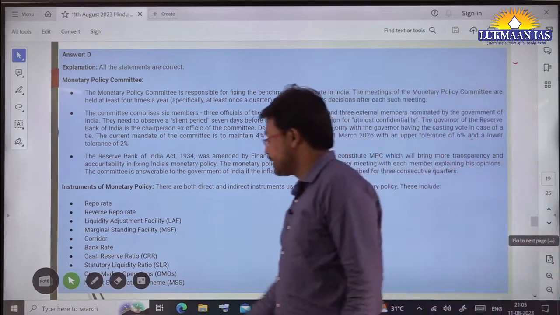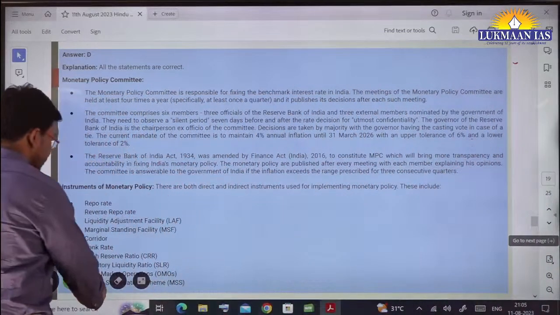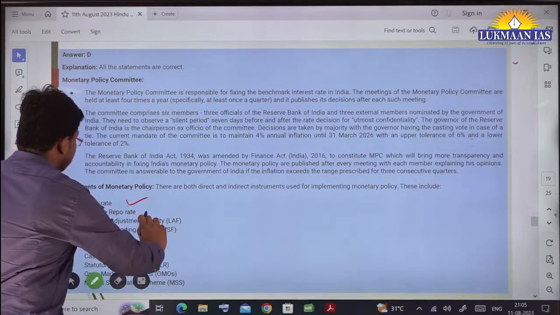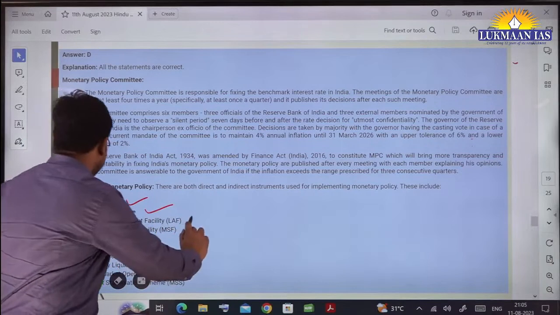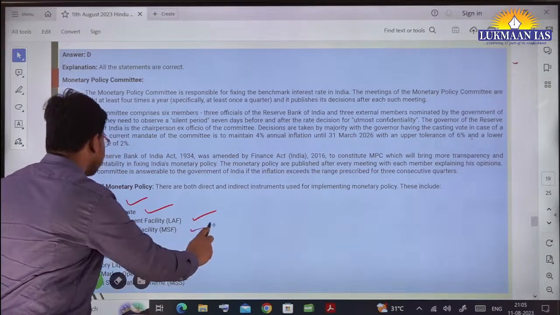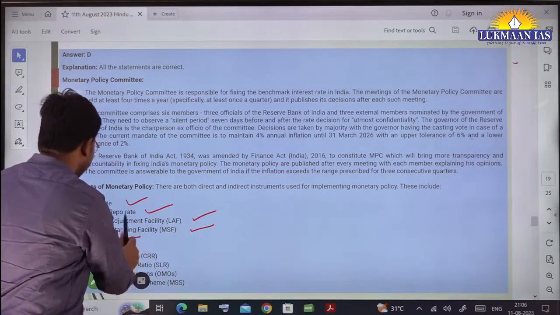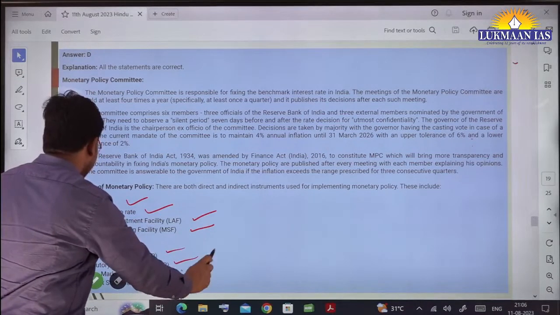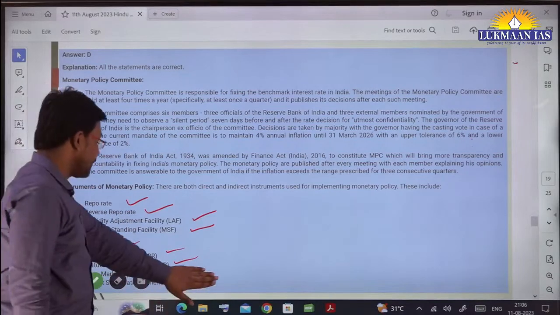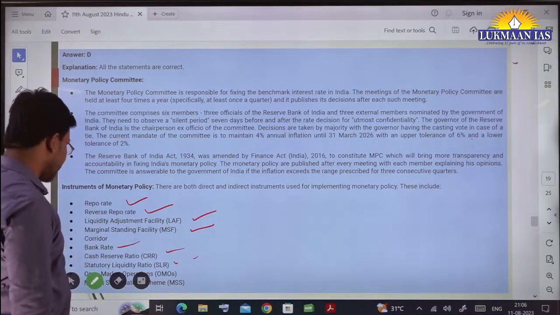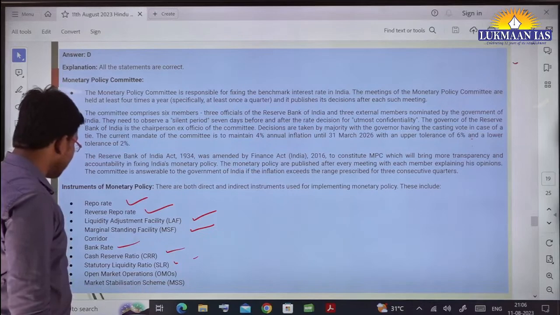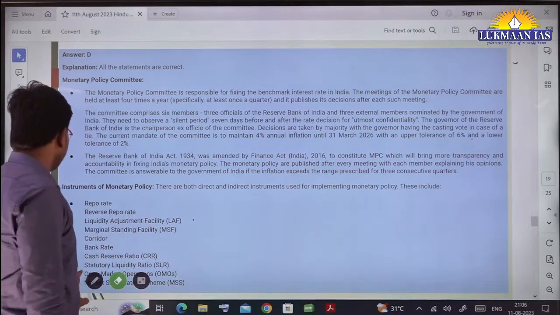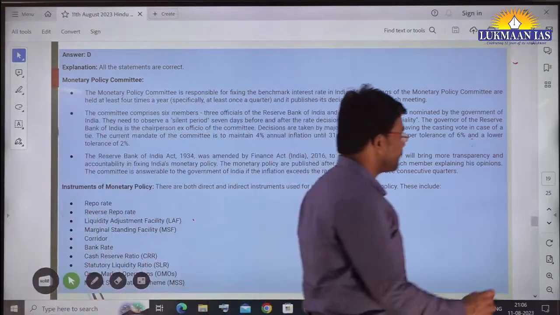We have also talked about the instruments of monetary policy. What are the instruments that they tweak? In Monetary Policy Committee decisions, they can change the repo rate, reverse repo rate, the liquidity adjustment facility, marginal standing facility, and the bank rate also. They can change the cash reserve ratio, statutory liquidity ratio. They can also take decisions related to open market operations and the market stabilization scheme. So these are the things that are looked after by the Monetary Policy Committee of the Reserve Bank of India.